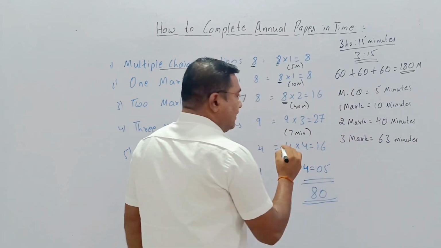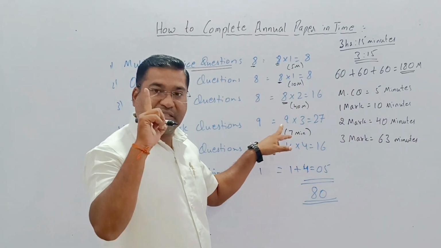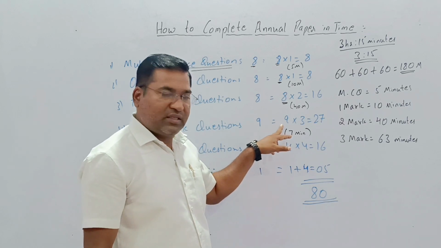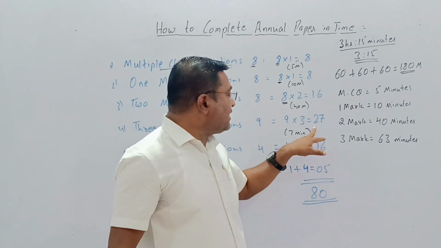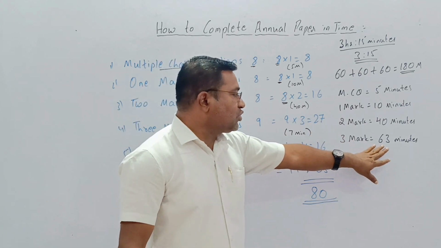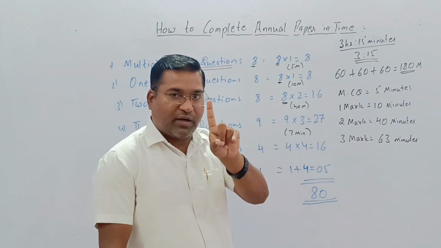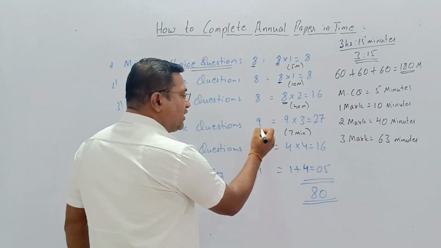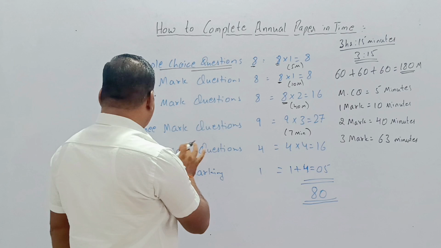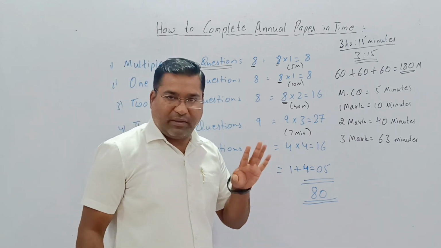How many minutes? Each question is given 7 minutes. 7 nines are 63, so 63 minutes, which is more than 1 hour. In that 1 hour, you are completing how many questions? 9 questions of 3 marks each.